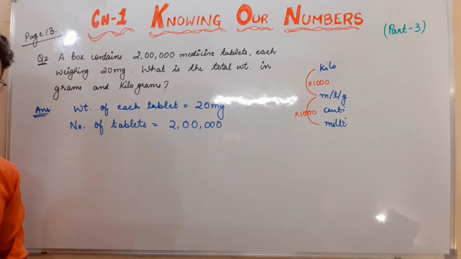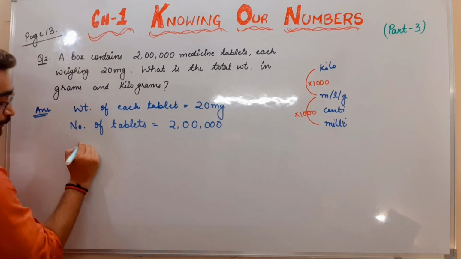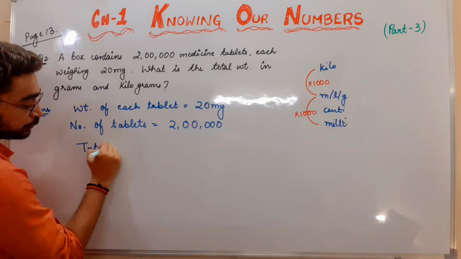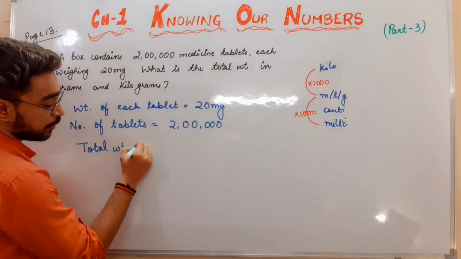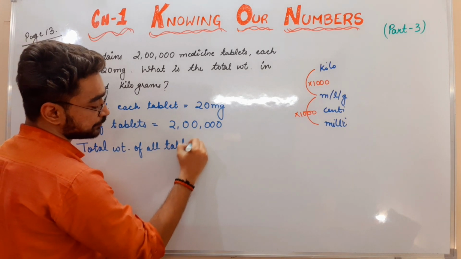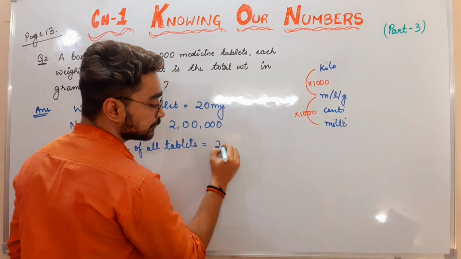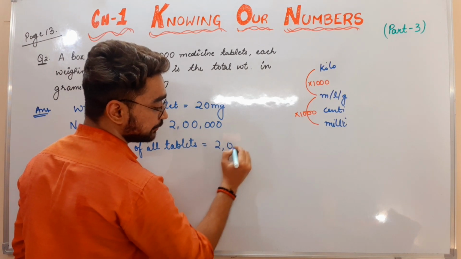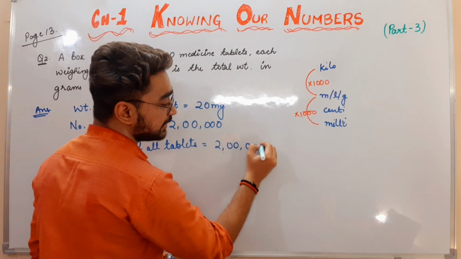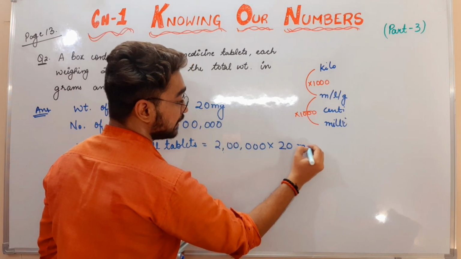Now what we need to find out? We need to find out the total weight. How to find out the total weight? Total weight of all tablets will be equals to 2 lakhs, because it is the number of tablets, multiplied by 20 milligram.